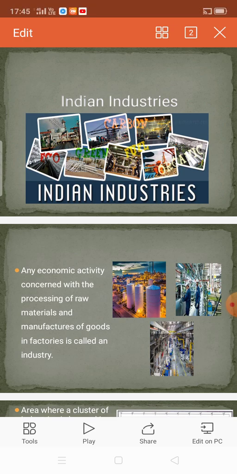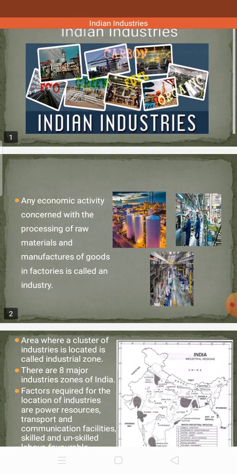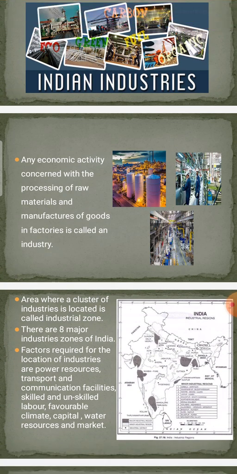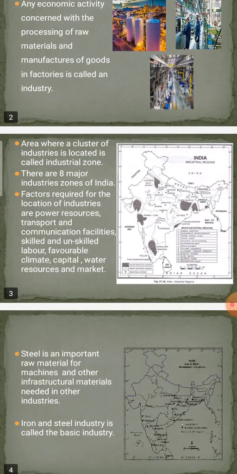You can understand. See, so many industries are there, and how the work is going on. Here one cylinder type, here people are working, the workers, and how the process is going on, everything is given in the picture. And the area where a cluster of industries is located is called an industrial zone.